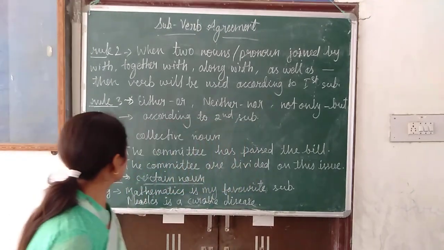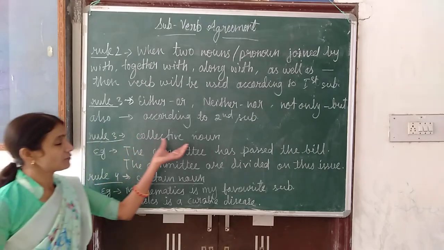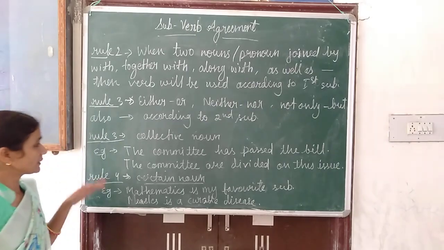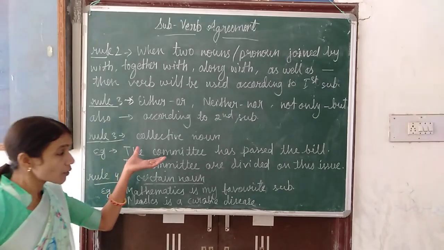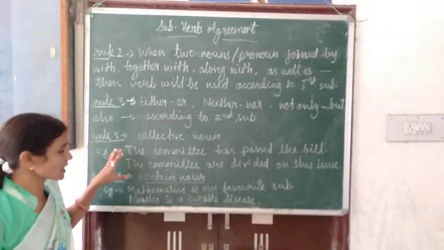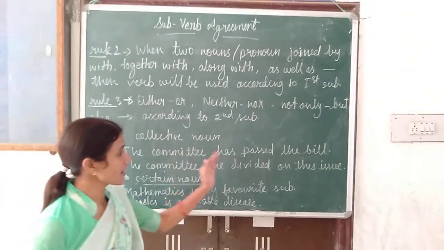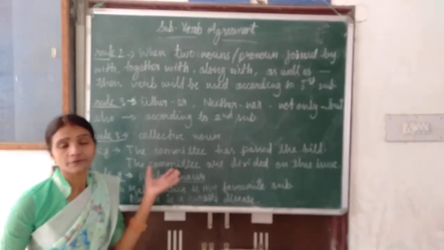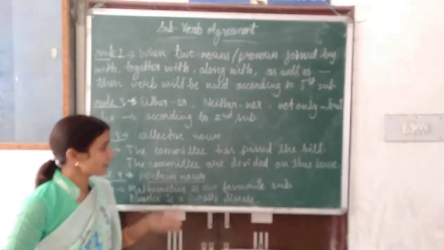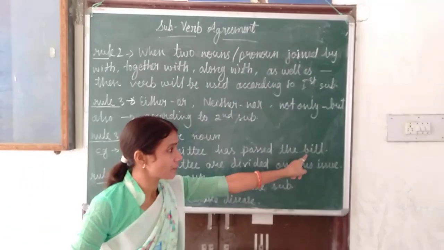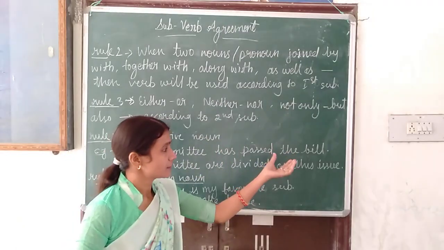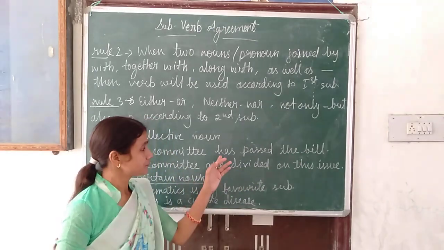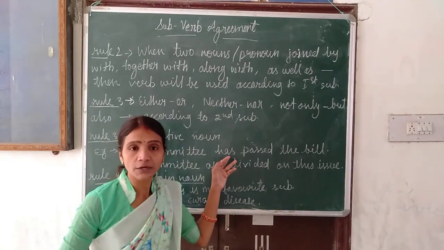Then the next rule is collective noun. If in a sentence there is a collective noun given, that time we will use verb according to the subject. See, two examples here I have written. The committee has passed the bill. Committee means surely there will be a group of members, but they passed one bill only. It means they agreed for the one bill. So one bill is there only, so we will use singular verb.